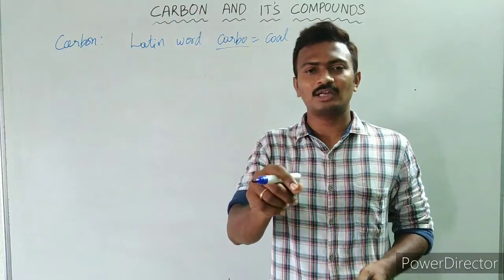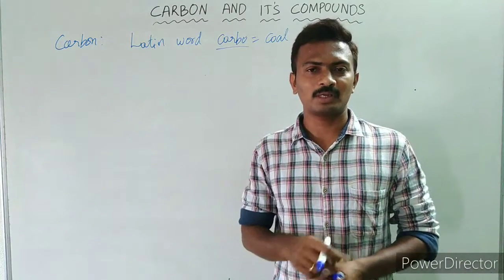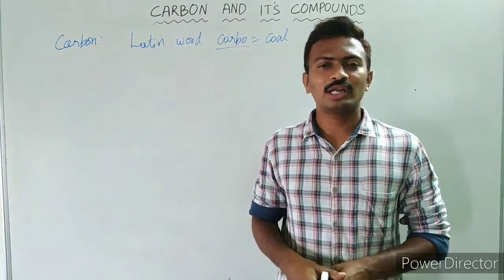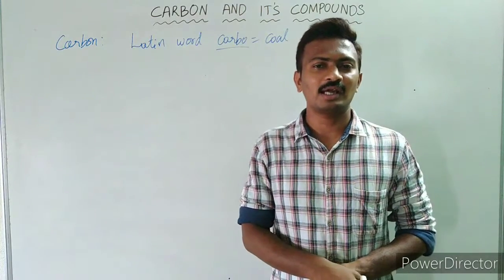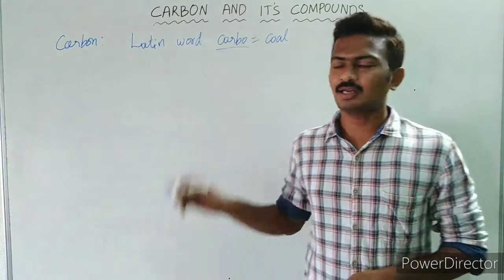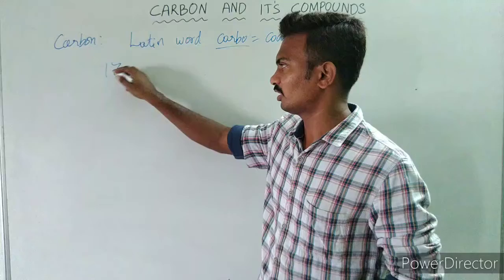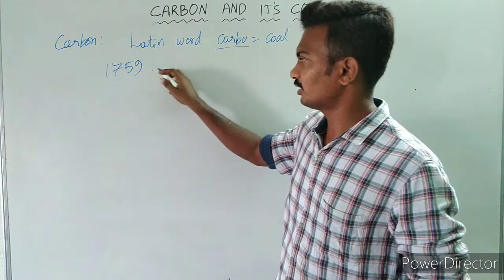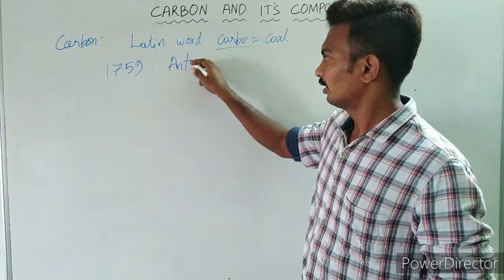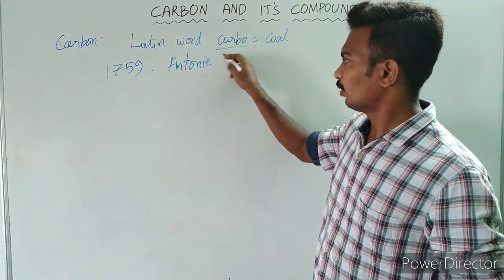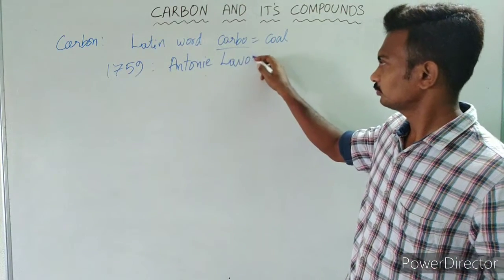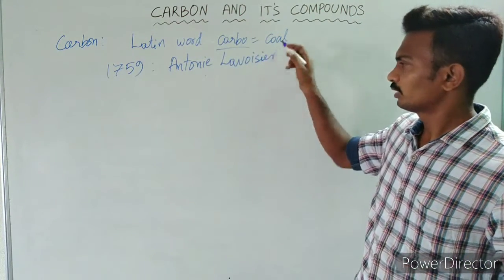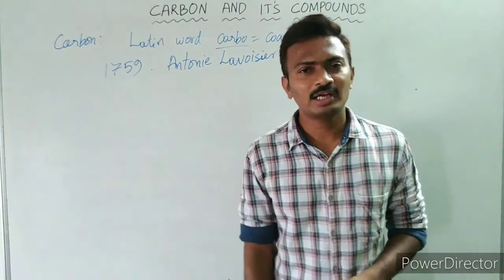He didn't know that it is an element with specific properties. But Lavoisier recognized it as an element in 1759.